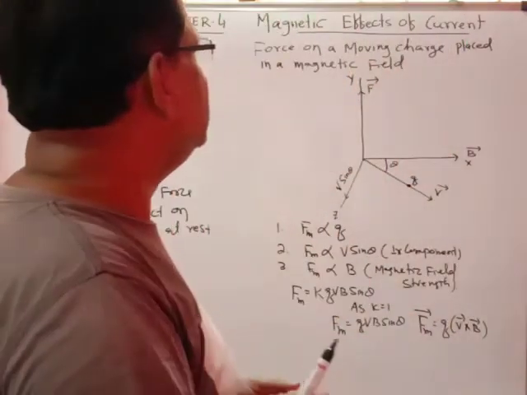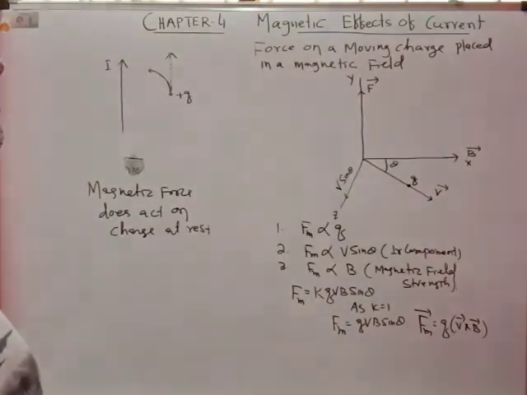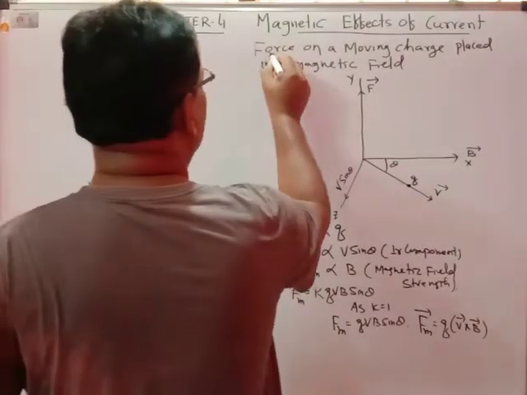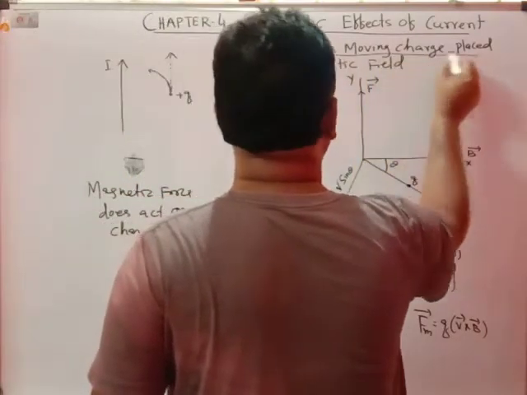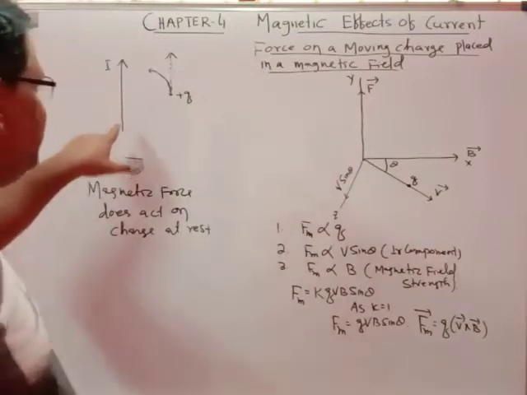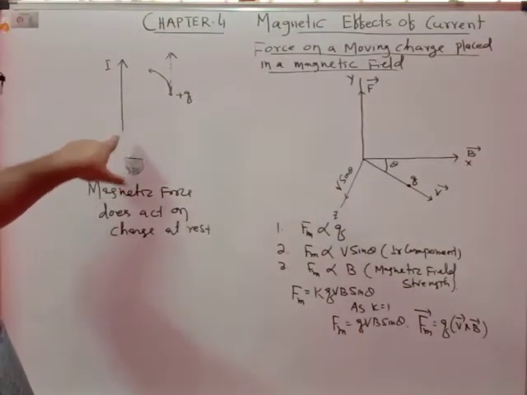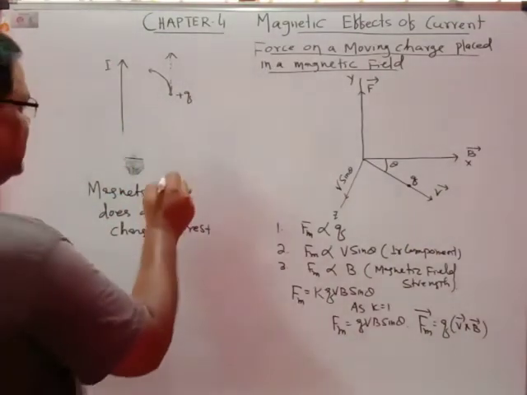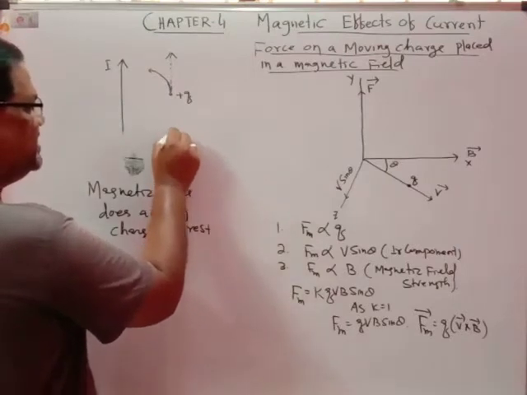Here we will be discussing the magnetic effects of current, force on a moving charge placed in a magnetic field. The magnetic field, whatever you are finding here, is denoted as B vector.